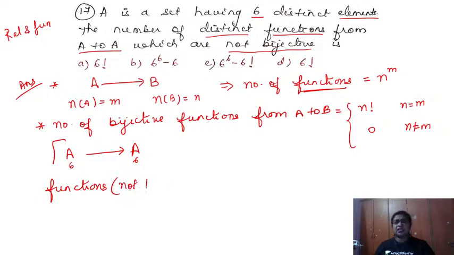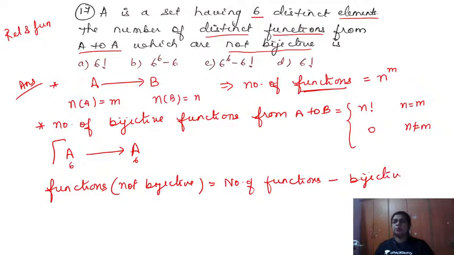How can I get this now? Can I say all the possible functions minus the functions which are bijective? Got it? So this is a negative question, right? The functions are not bijective means take all the functions, that is the number of functions, minus the functions which are bijective. So this is the positive one.